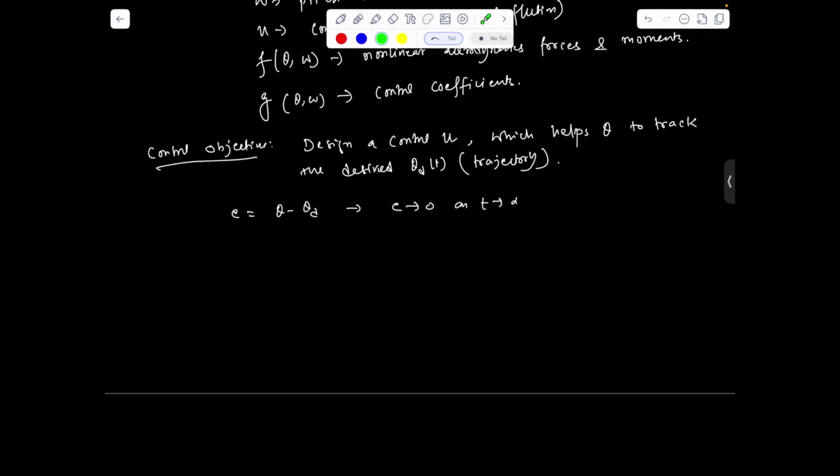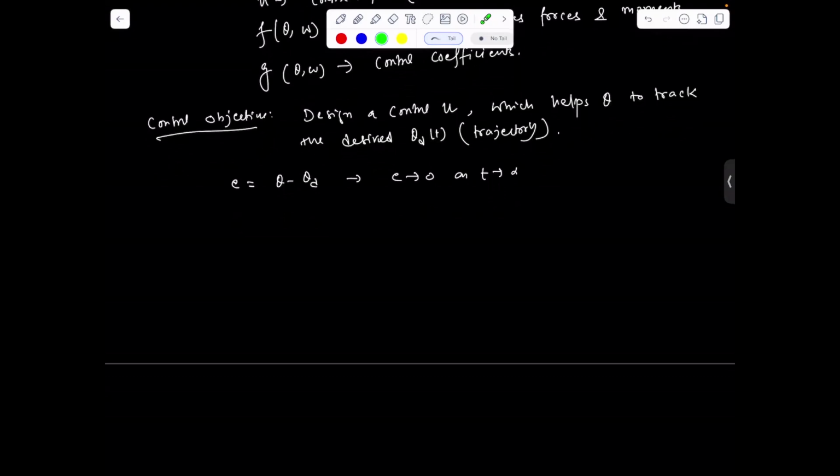Before proceeding with this problem, we need to understand an important concept.